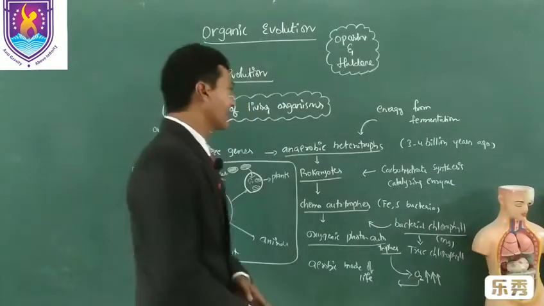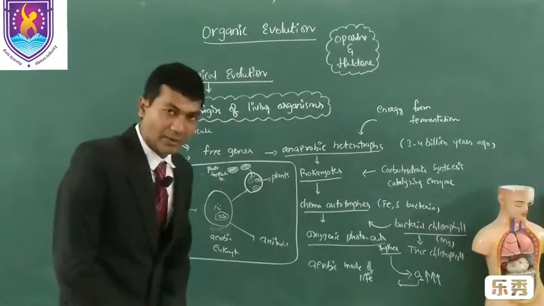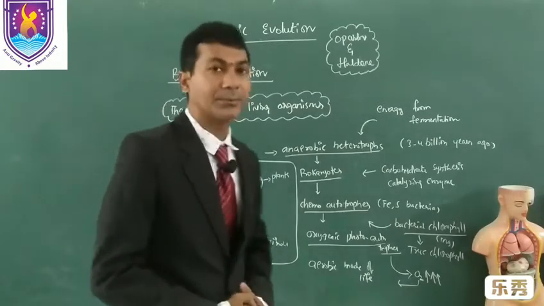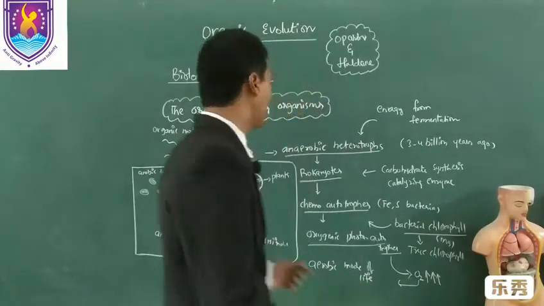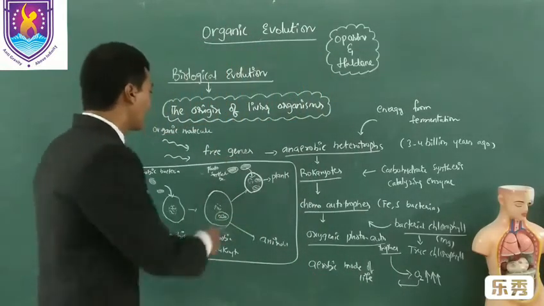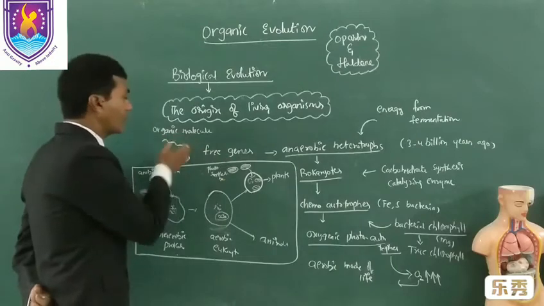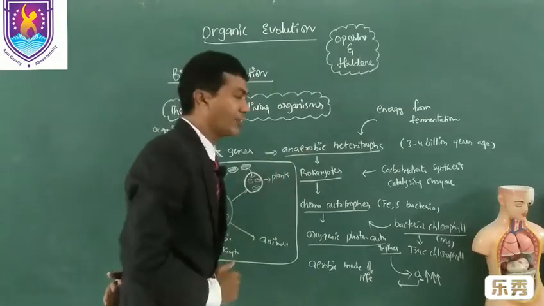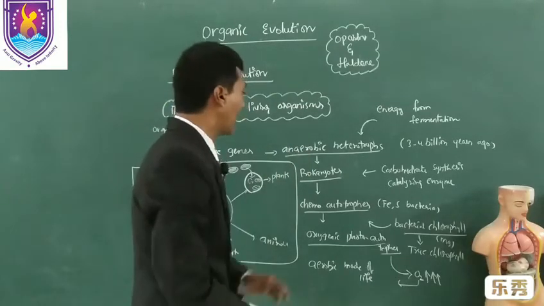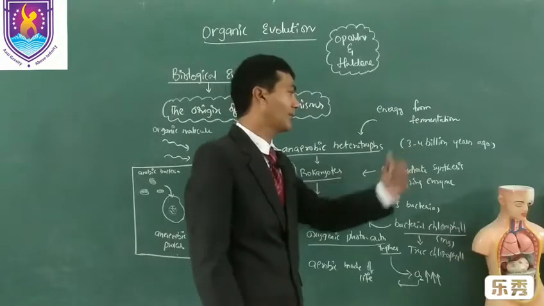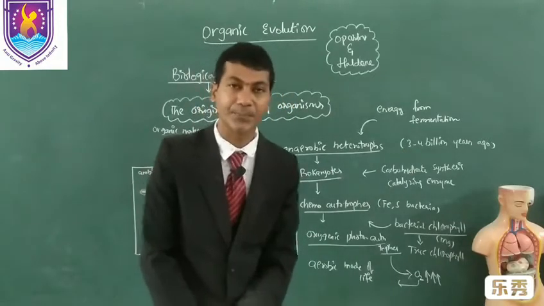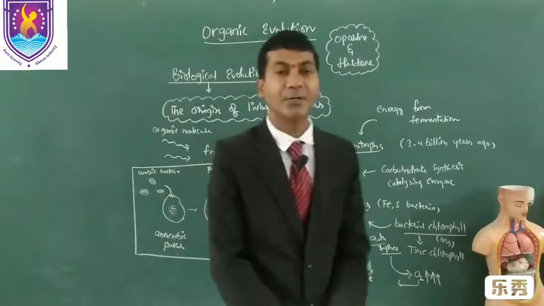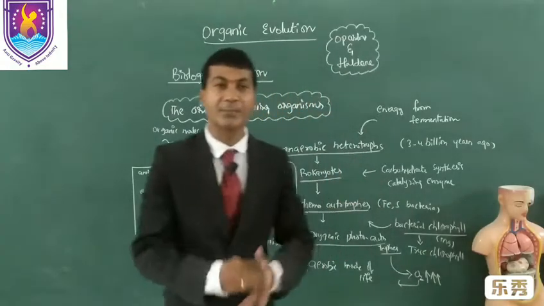Now let us discuss the origin of living organisms. My dear students, I have told you the coacervates become free genes. The free genes absorbed organic molecules from their surroundings. They became anaerobic heterotrophs. We believe that anaerobic heterotrophs evolved 3 to 4 billion years ago. These anaerobic heterotrophs received energy from the fermentation of organic molecules present in the prebiotic soup.